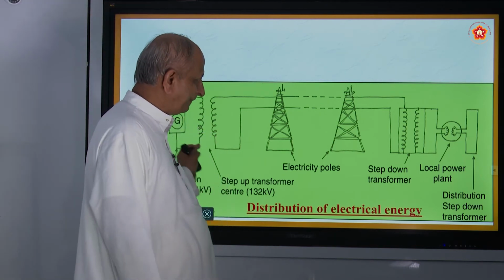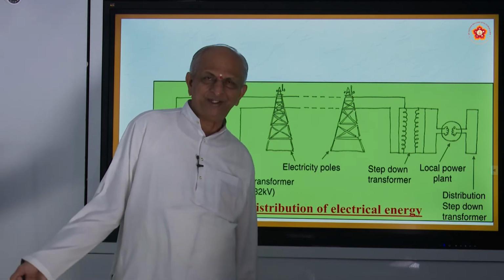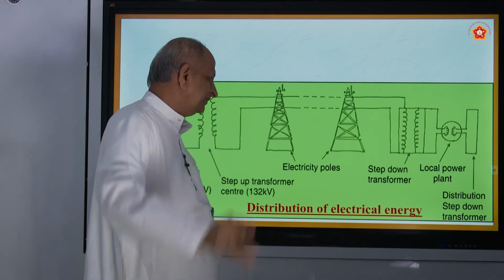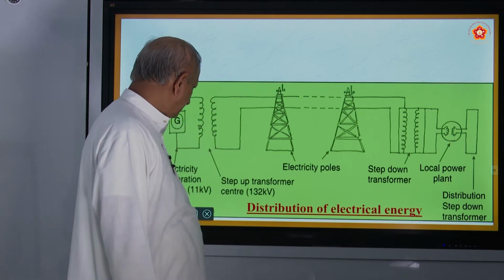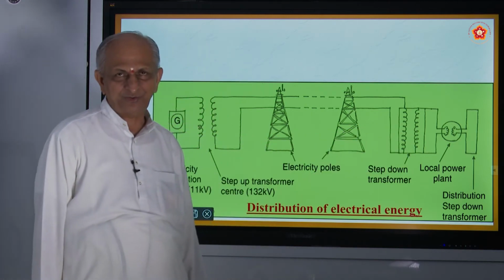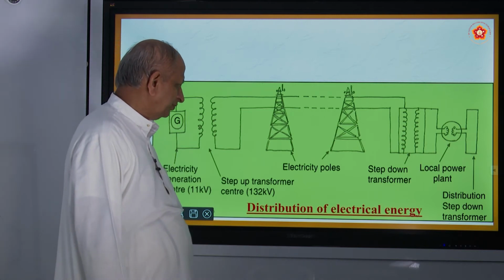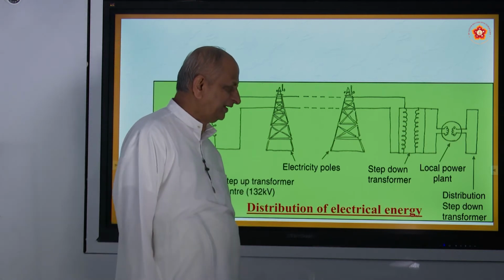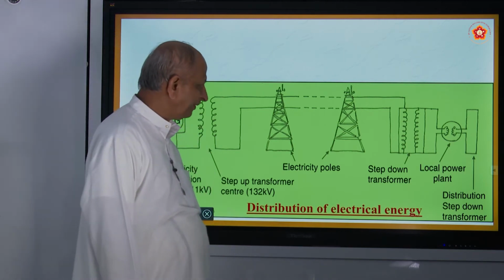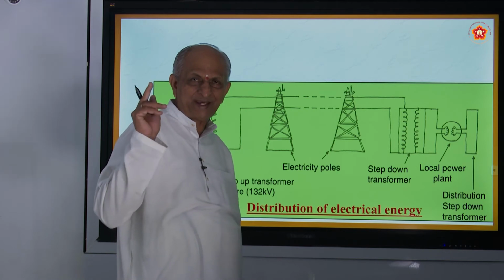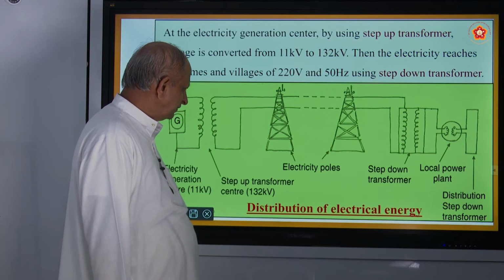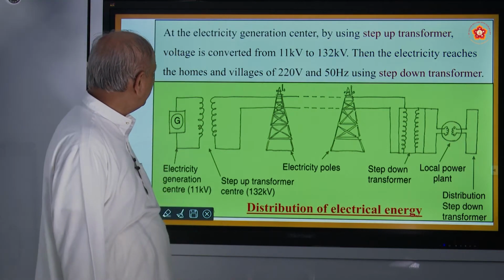So, here also when you say step up, step down, step up means increasing the voltage, step down means decreasing the voltage, because this 132 kV is not required for a house or a factory, etc. So, it should be reduced. That is done by a device called transformer. It works on the principle of electromagnetic induction, okay, and that is how the energy is distributed.